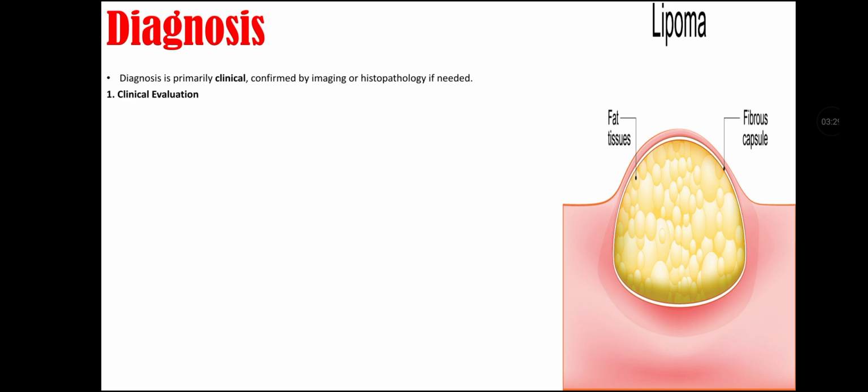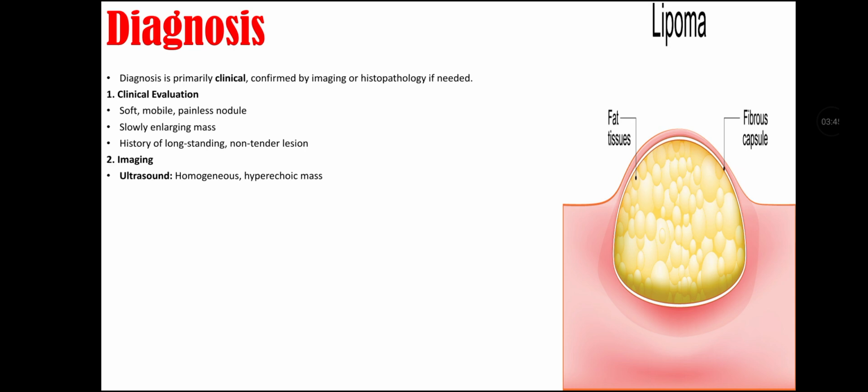Diagnosis of lipoma. Diagnosis of lipoma is primarily clinical, that is confirmed by imaging or histopathology if needed. First we do clinical evaluation. In clinical evaluation, we detect a soft, mobile, painless nodule that is a slowly enlarging mass, and a history of a long-standing non-tender lesion is there. Talking about imaging, we can do ultrasound for homogeneous hyperechoic mass and we can do MRI for well-defined encapsulated lesion with fat signal characteristic.